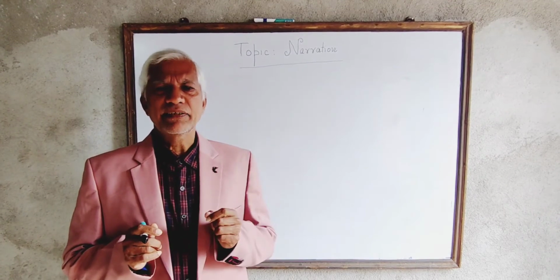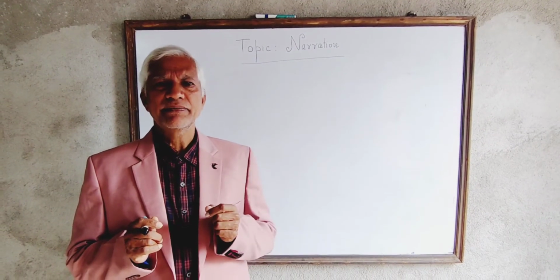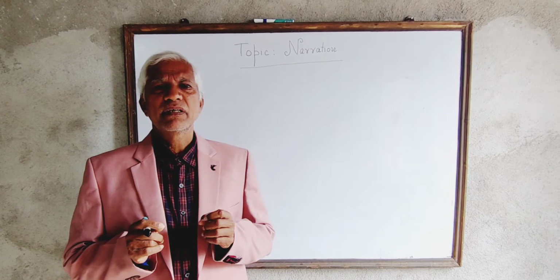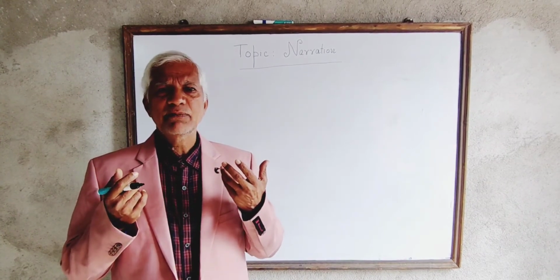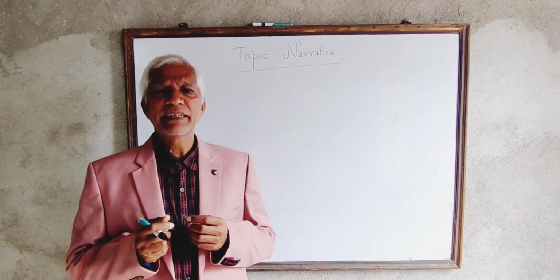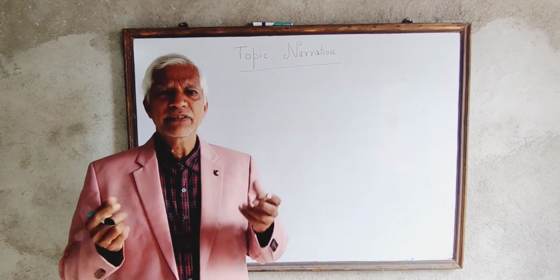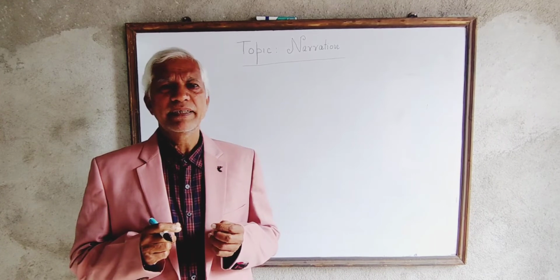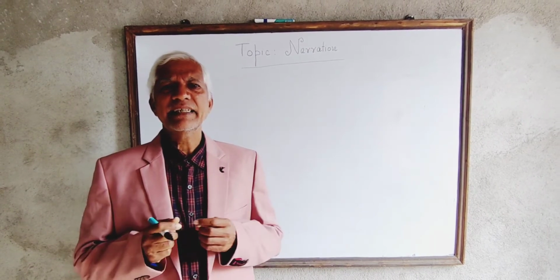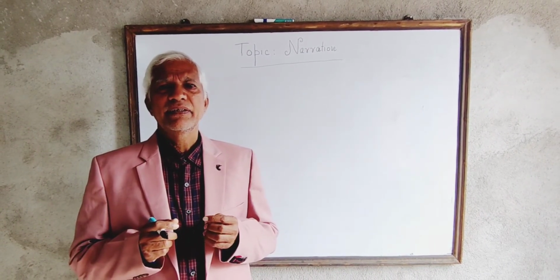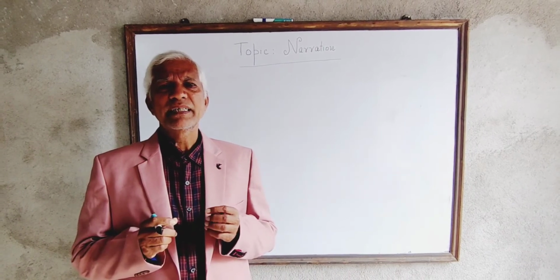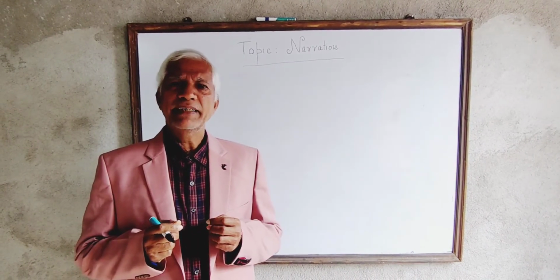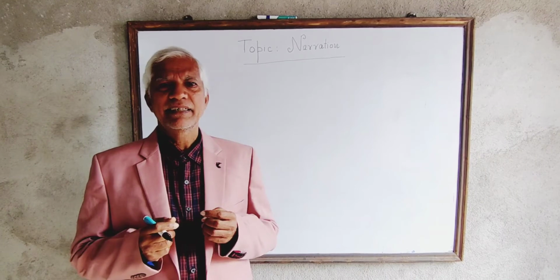Direct narration is the narration in which the speaker states anything in the words used by him or her. In other words, direct narration contains a narration which is originally used by the speaker, by the narrator.